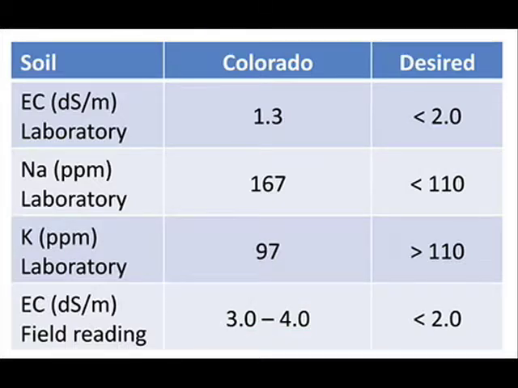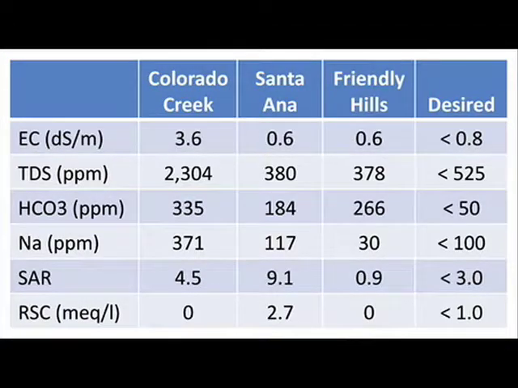Let's look at the irrigation water chemistry from Colorado and compare it to water used at Santa Ana and Friendly Hills. Friendly Hills Country Club is a location where rapid blight has never been observed. And if you look at the water quality factors, all of them are within desired quality guidelines, with the exception of bicarbonate.